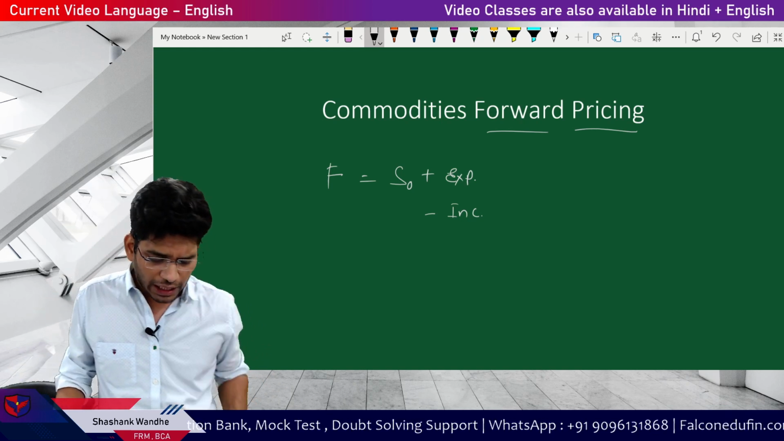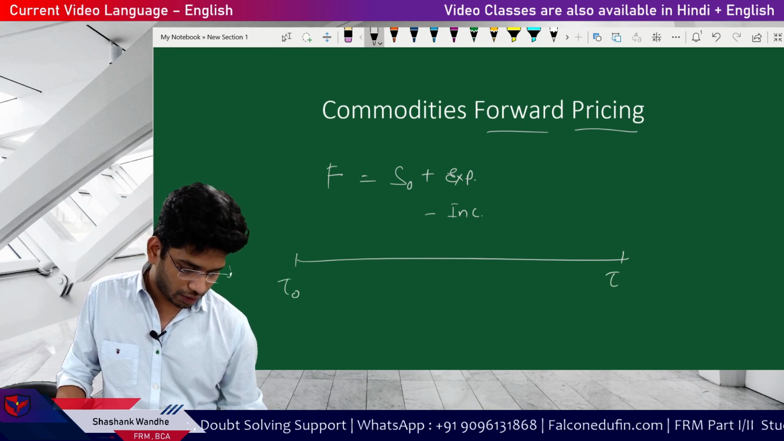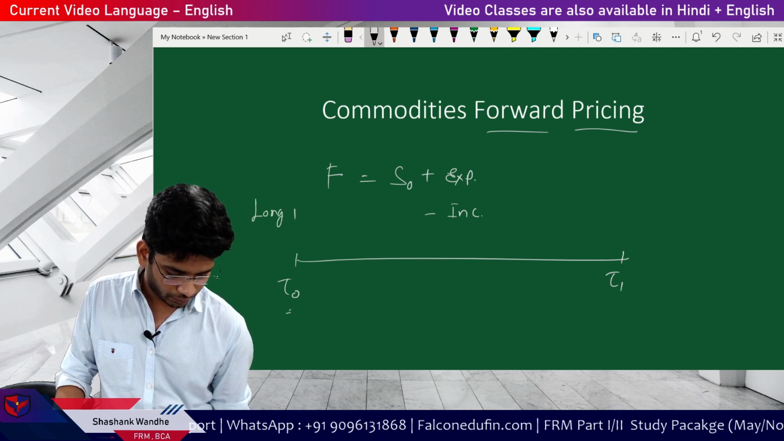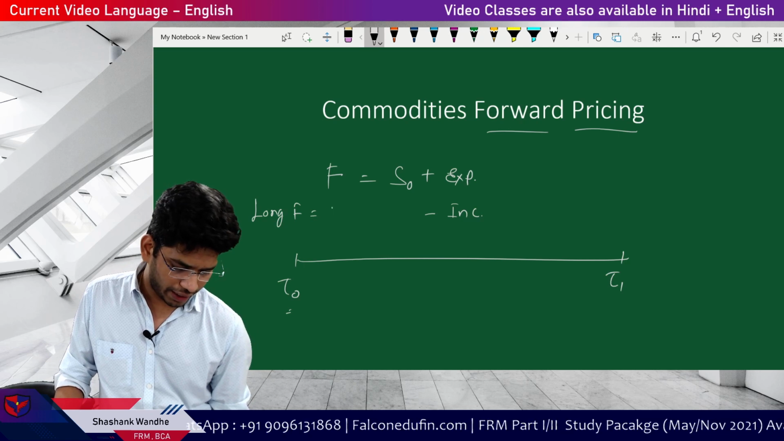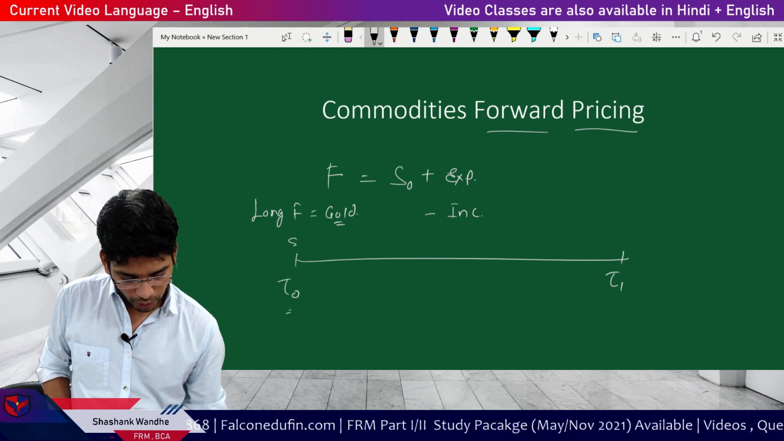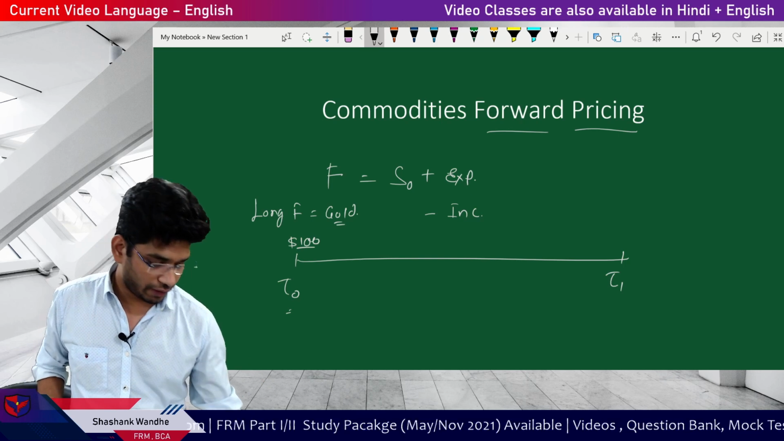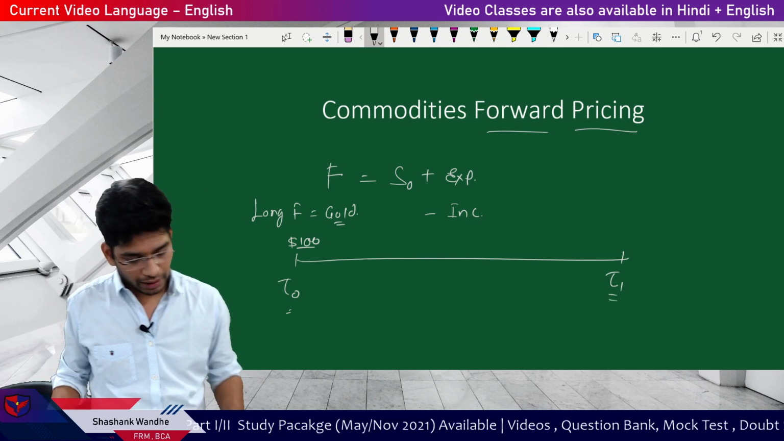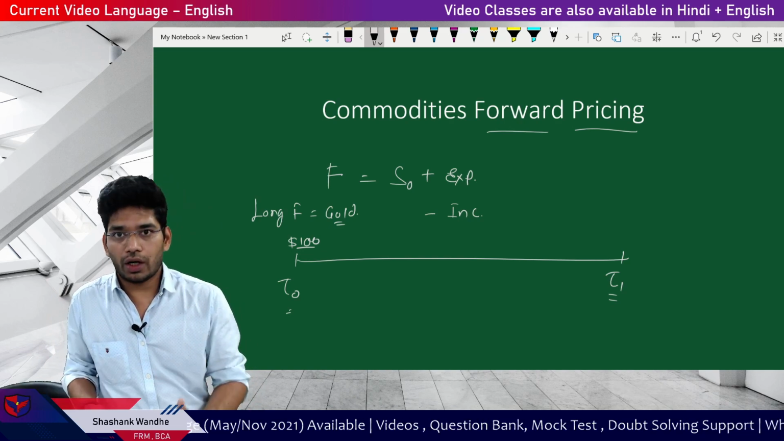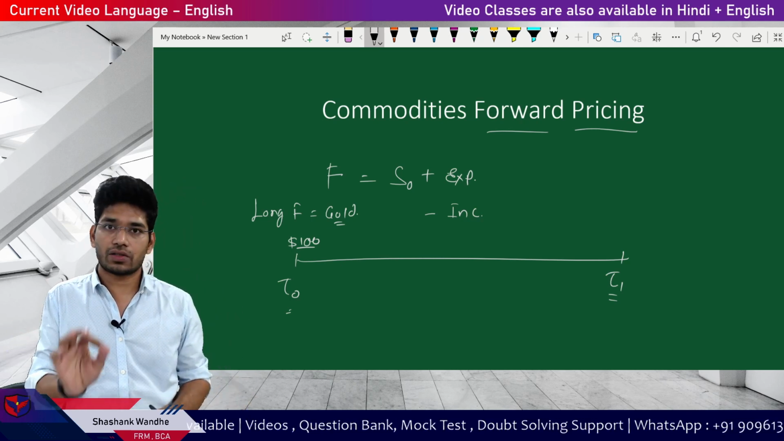Okay, now see here. This is our timeline, time t0 and time t1. We are standing at time t0, and say you are long on a forward, and say the underlying is gold. Today gold is trading at $100, so what will be the price at time t1? What is the rule here? One more thing: I am the holder of this gold, and you want to long the gold. Today the price is $100.